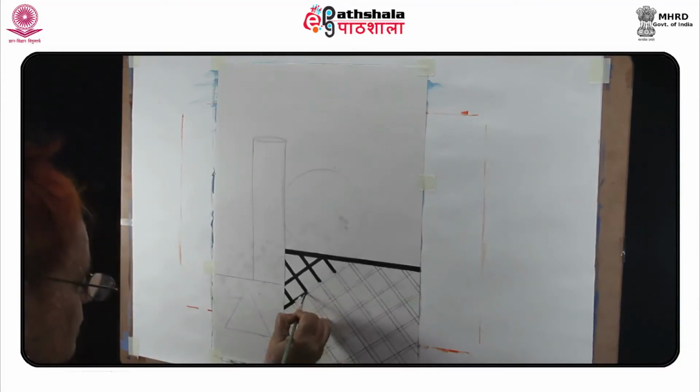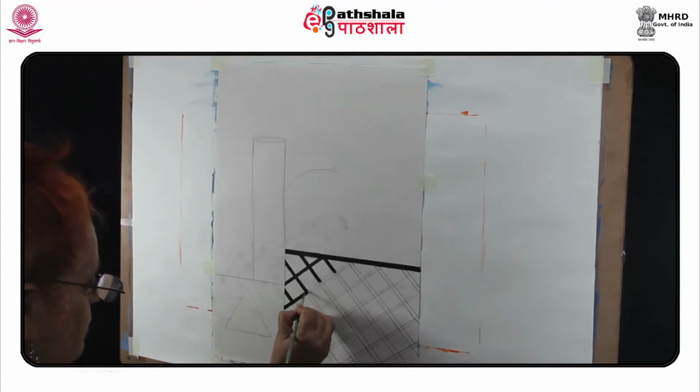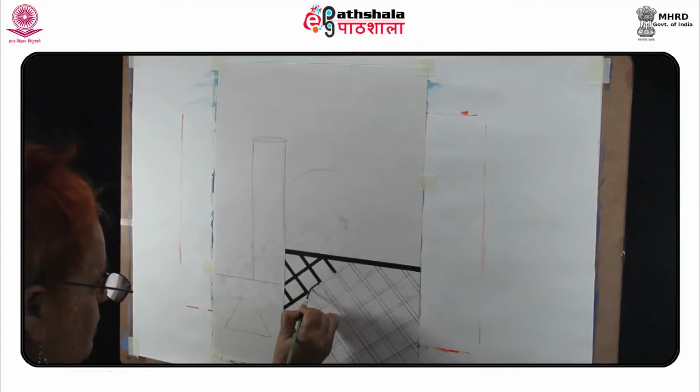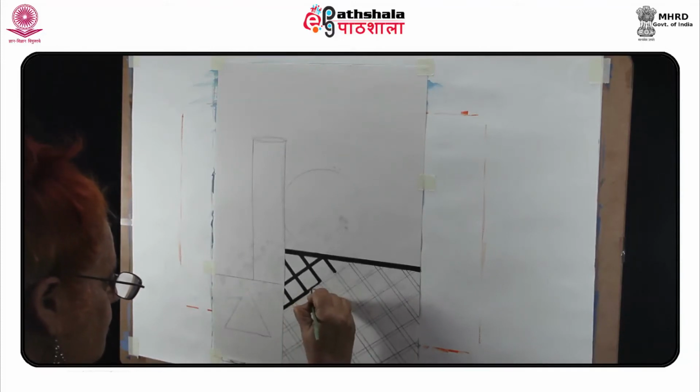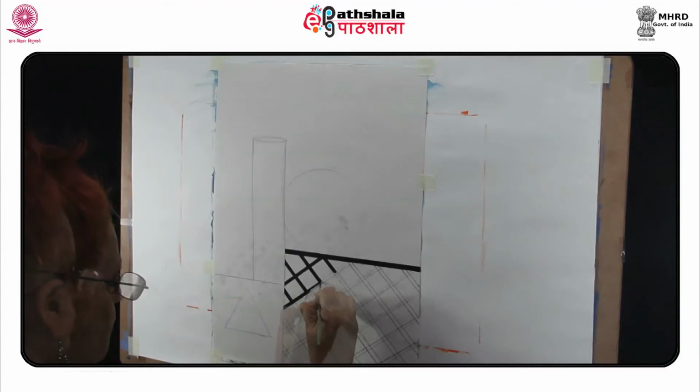Use the ruler as printing tool. You can also apply paint to the edge of a ruler and print the line by pressing the edge firmly on the surface.